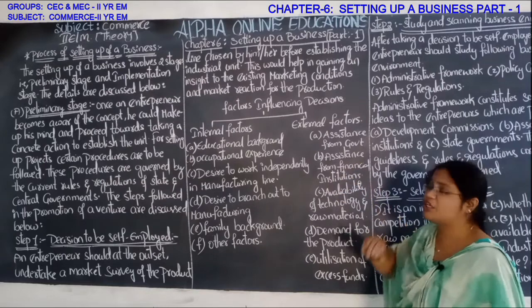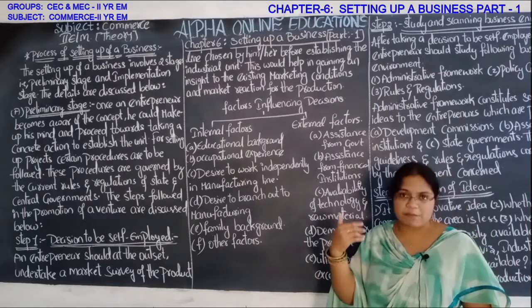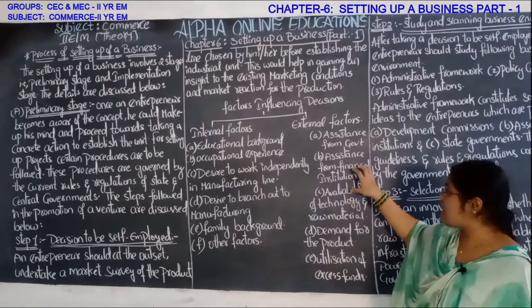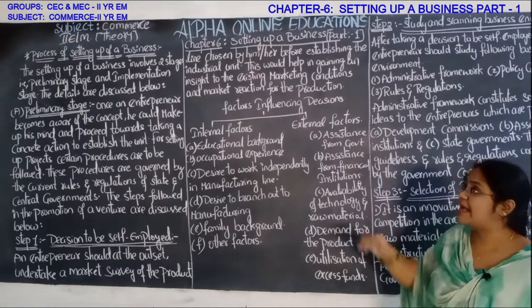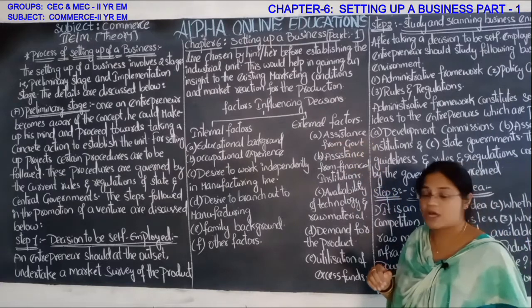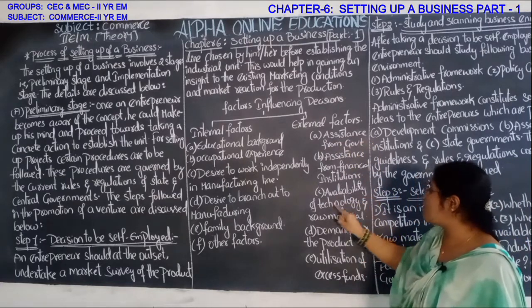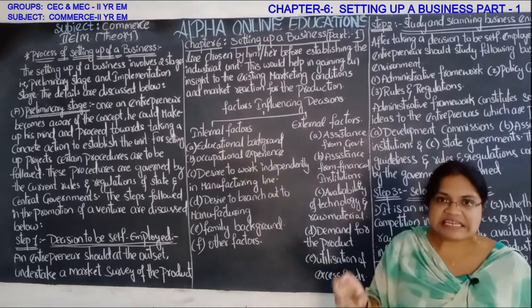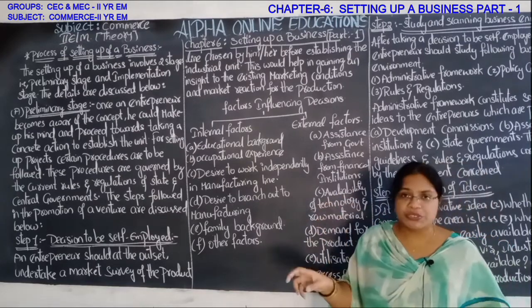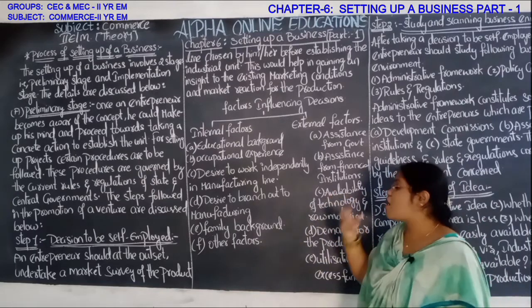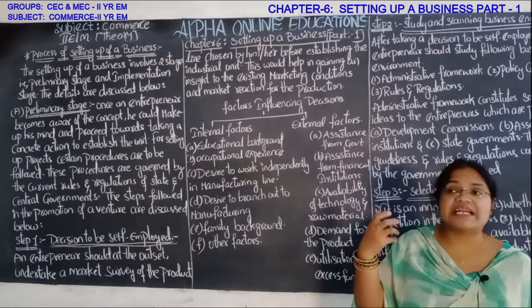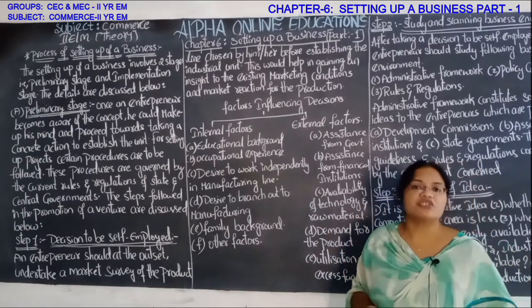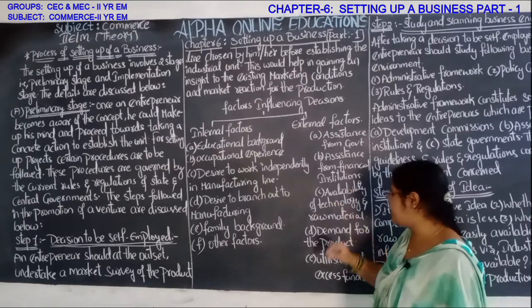Assistance from financial institutions like banks, how they are providing the credit facility in the form of loans and advances, that should also be considered while taking the decisions to start the business. Okay, availability of technology and raw material. How much raw material is needed in tons or in units, and what type of technology is required, what kind of advanced technology is needed or traditional technology is needed, that should be decided here.